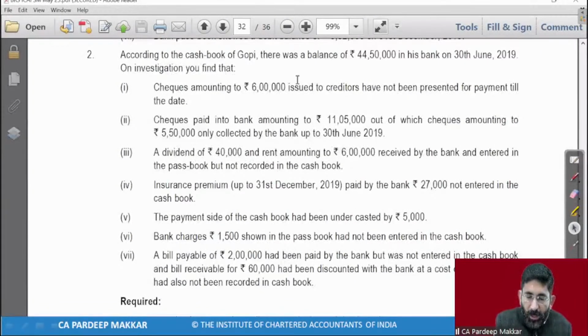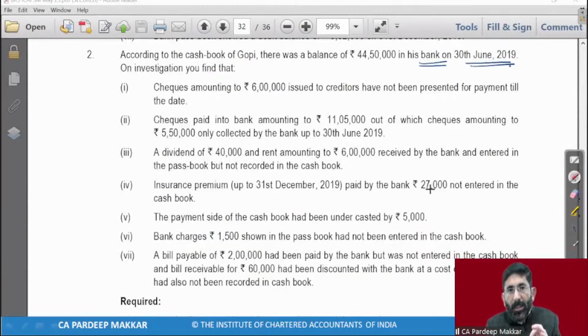According to cash book of Gopi, there was a balance of rupees 44,50,000 in his bank on 30th of June beta. So the date of preparing adjusted cash book and BRS is 30th of June. And the balance in his bank according to cash book, so this is balance as per cash book. While preparing adjusted cash book, we need balance as per cash book. Without that, it is not possible to prepare it. So in such question, it will be given to us.